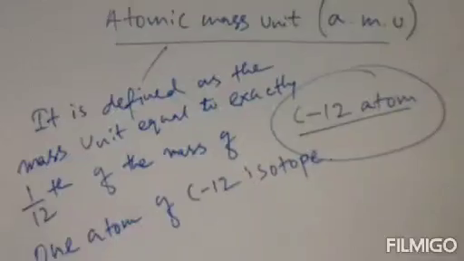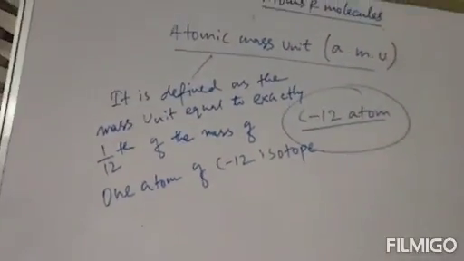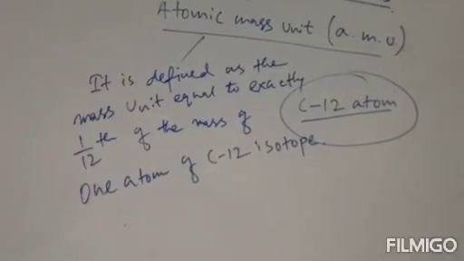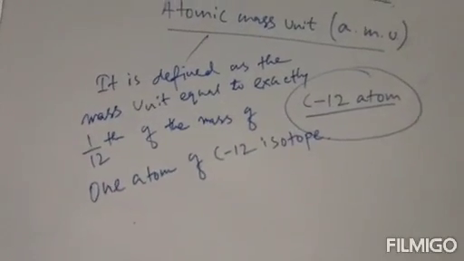Clear? So this is the definition of atomic mass unit, or AMU. It is defined as the mass unit equal to exactly 1/12th of the mass of one atom of C12 isotope.